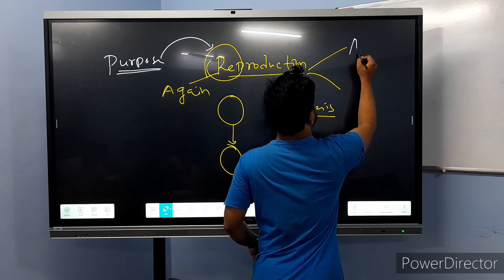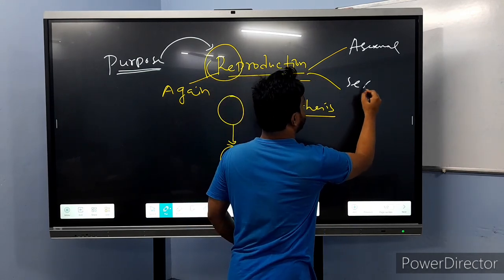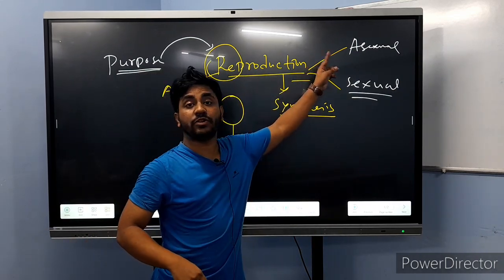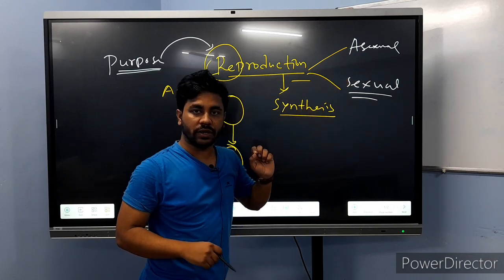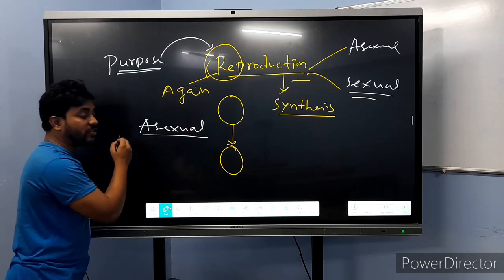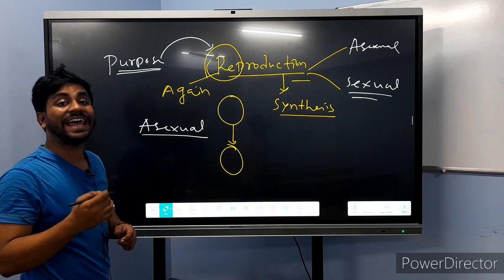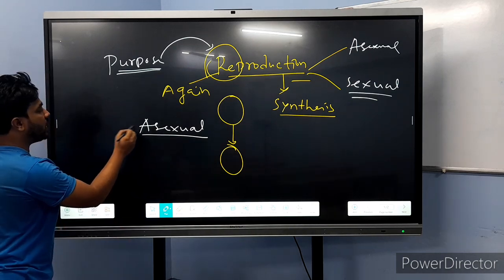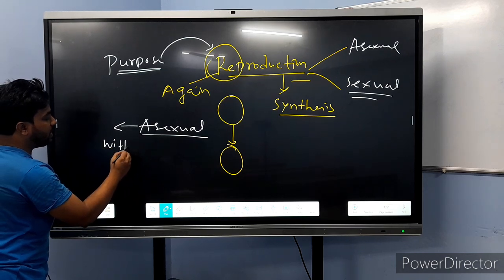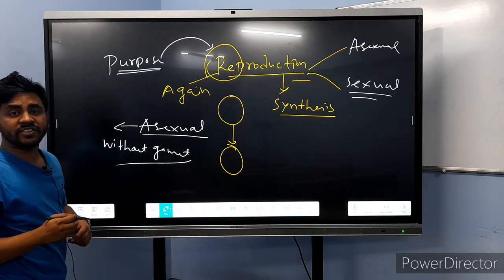One is asexual reproduction and another is sexual reproduction. Now we have to understand the basic difference between asexual and sexual. First, asexual reproduction. Asexual means not involving sex or any sexual organ. Here we do not use any gametes. What happens in this process?